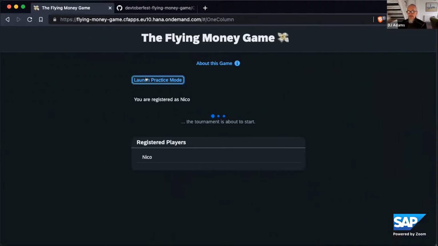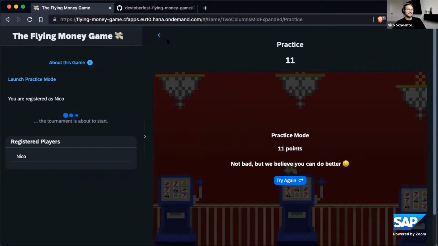Can you give us a clue as to what it might be, or tell us what it is? Yeah, that is the flexible column layout, and the whole thing is written in UI5. That is absolutely superb. Talking of which, I don't think there have been many games written in UI5.